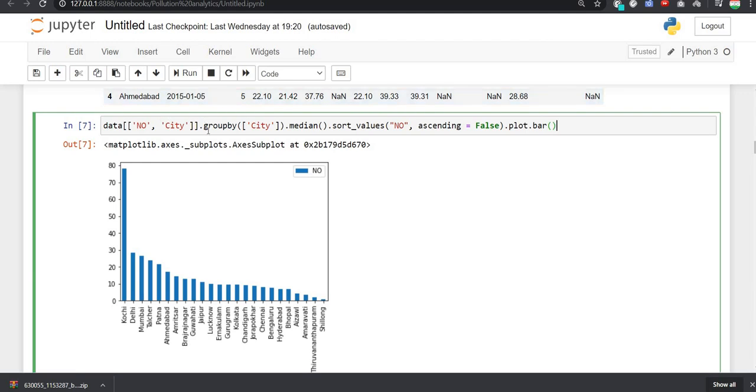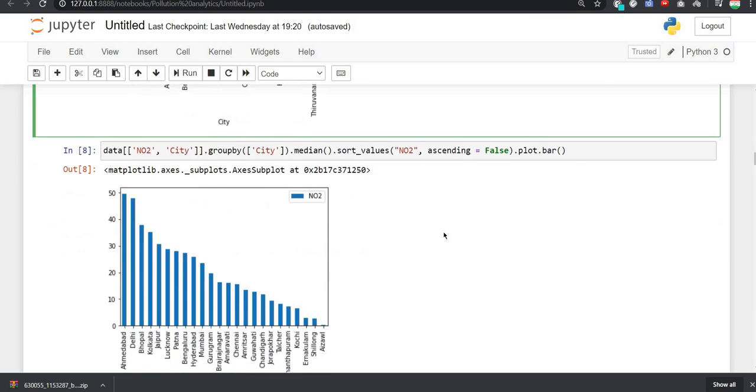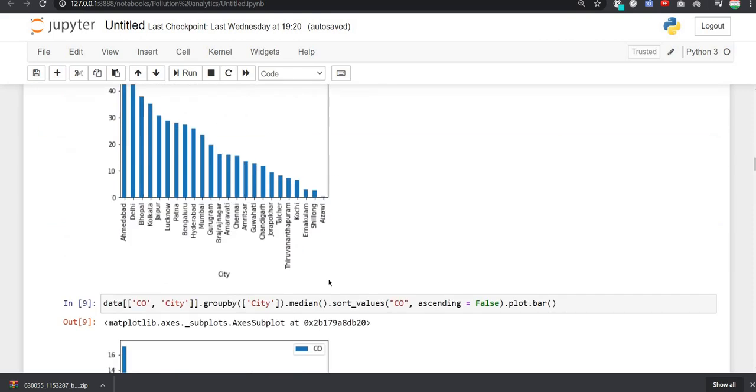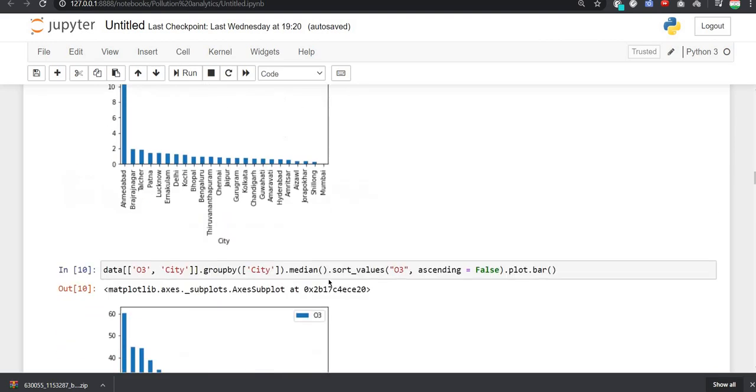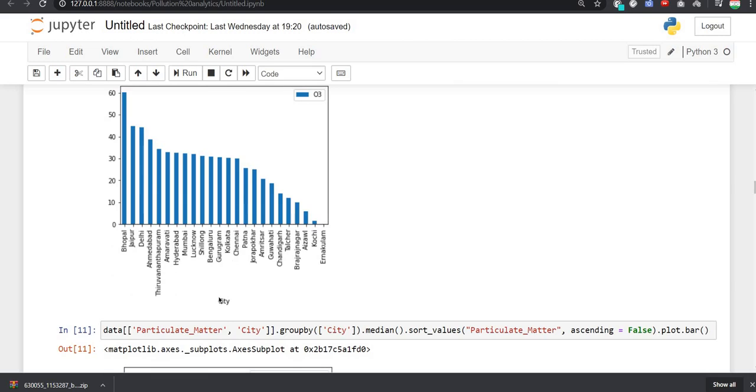Using the data columns, we have grouped by city and we are finding the median, and we have sorted our values based upon the cities having the maximum amount of that particular pollutant, and we have plotted the bar. Through that, we also analyzed the cities that were mostly affected by pollution, and the cities were Delhi, Ahmedabad, Kolkata, Jaipur, Lucknow, Patna as well, and Bhopal.